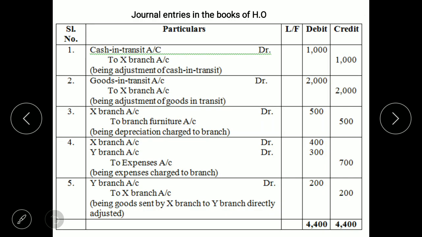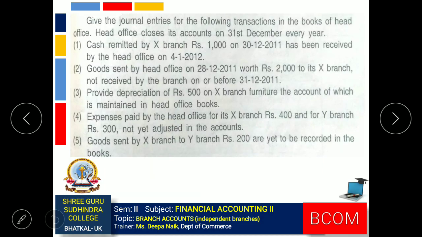So it becomes cash in transit. Hence the journal entry will be cash in transit account debit to X branch account 1000 being adjustment of cash in transit. Second one, goods sent by head office worth rupees 2000 is not received by the branch before 31st of December.